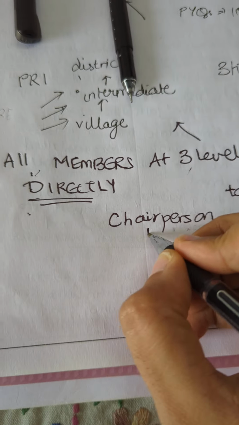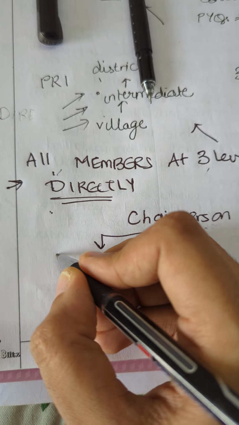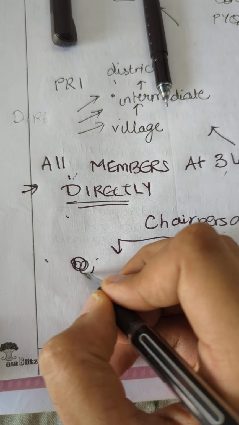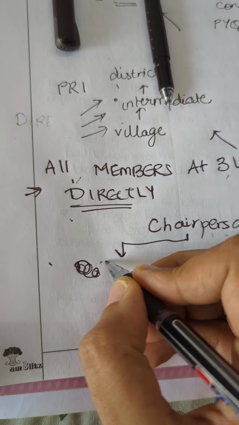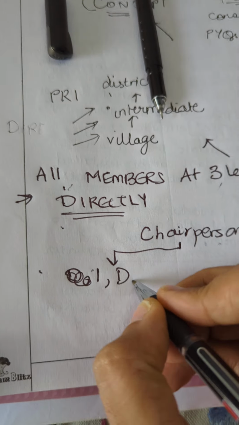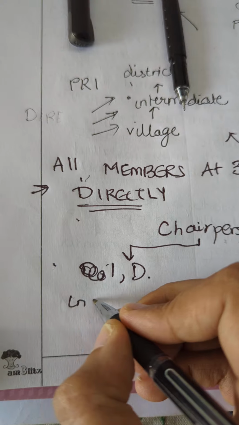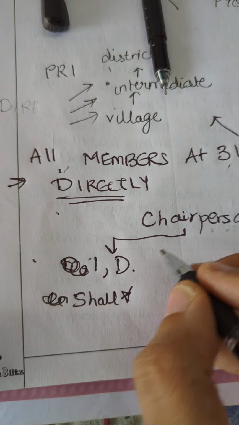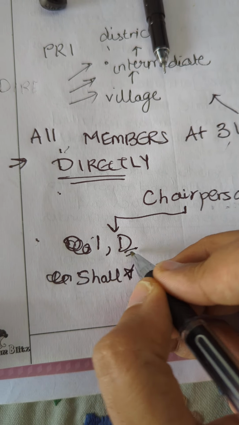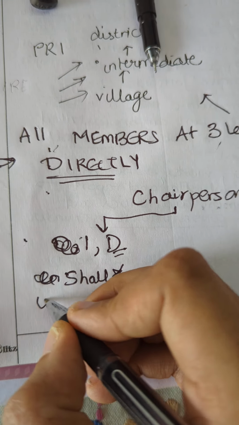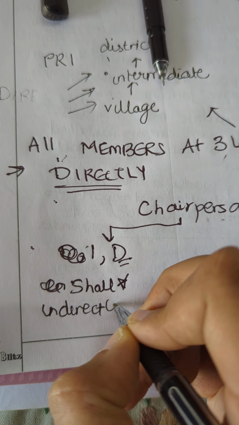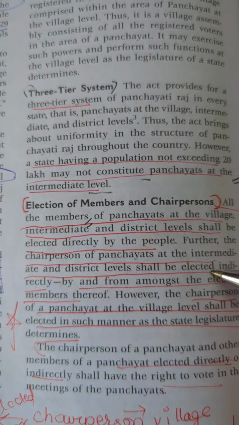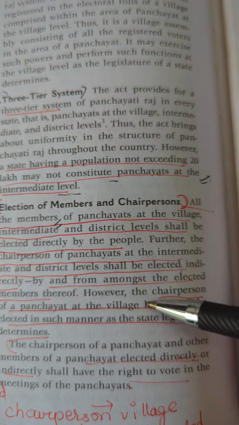First, whether it is at the intermediate level or the district level, the chairperson will be, and it says shall be actually, so this is also important, the chairperson at the intermediate and the district level shall be indirectly elected by and from amongst themselves, the elected members at that level.